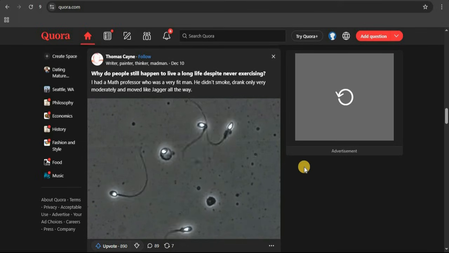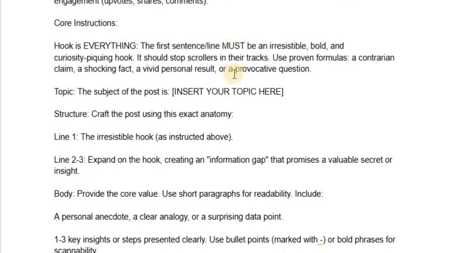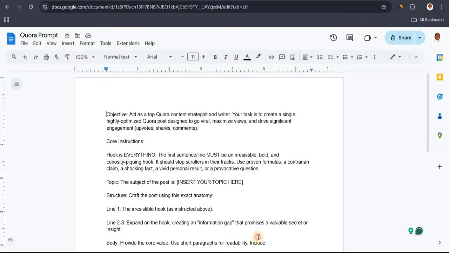So I'm going to pull up the prompt I use. So this is actually a prompt I use, and I'm going to leave a link to this in the description so you guys can go ahead and copy this. So all you have to do is to go ahead and copy this prompt real quick.